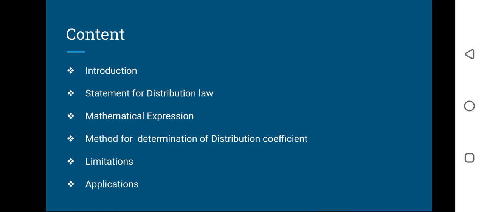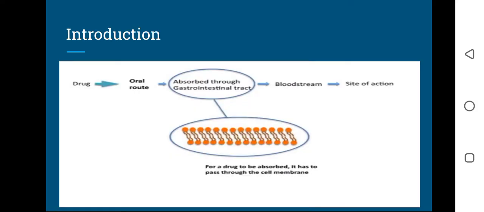So from the pharmaceutical point of view, distribution law plays a very important role, as a drug when administered should get distributed for absorption.